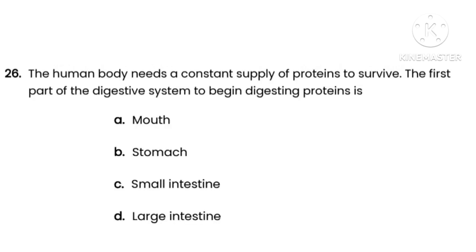Next question number 26. The question is, the human body needs a constant supply of proteins to survive. The first part of the digestive system to begin digesting proteins is. Here options are option A, mouth, option B, stomach, option C, small intestine, option D, large intestine.